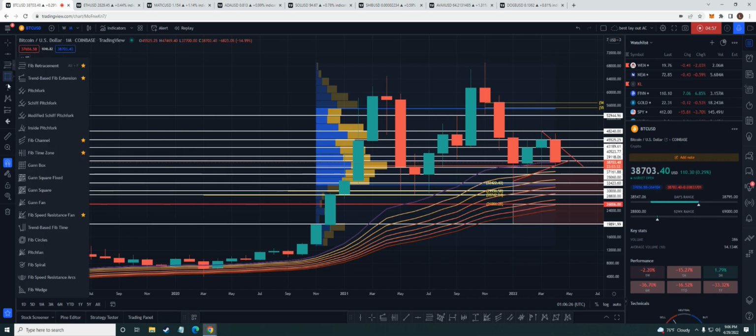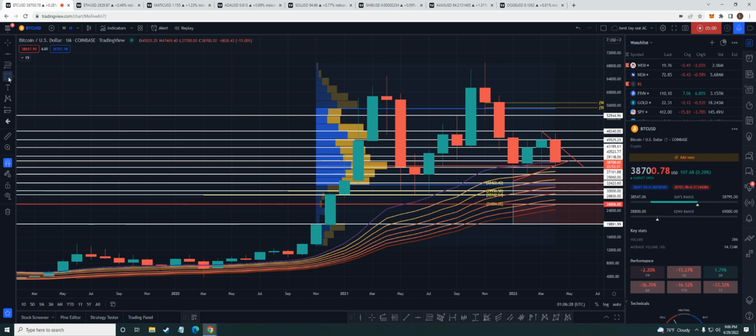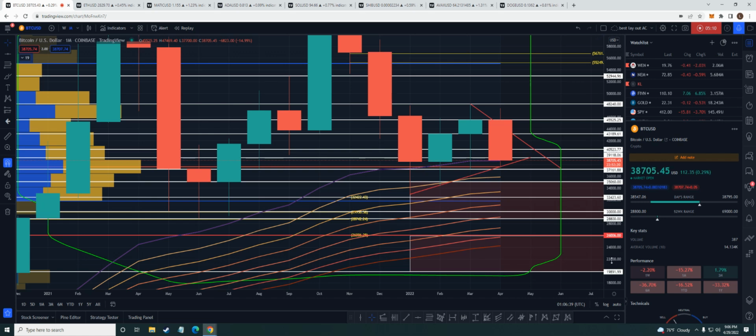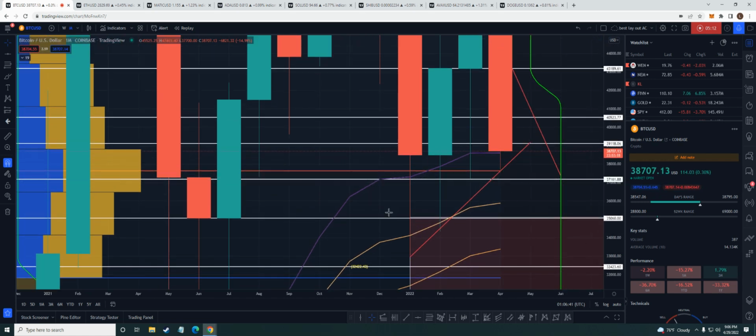Where is my, I always get confused. Now it's right here. So this big area right here, this is all the volume. Now the point of control right here is where we touch. Look at that. Boom. So we're getting held up by the point of control.